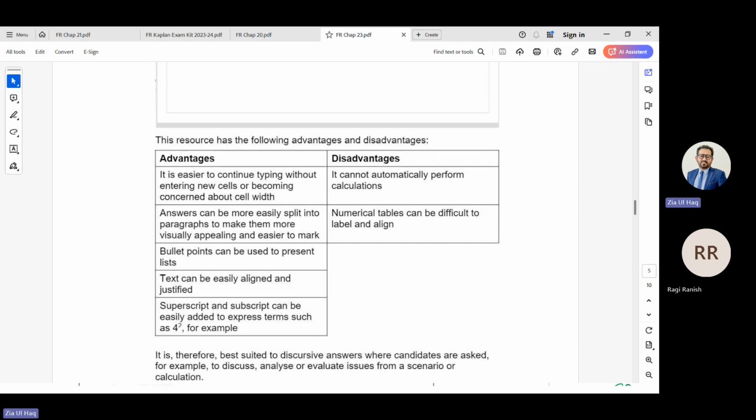But there are disadvantages. It cannot automatically perform calculation because there is no formula bar as compared to Excel. Numerical tables can be difficult to label and align, because we need to insert a table, then put in figures, then perform manual calculation. So this is the issue.